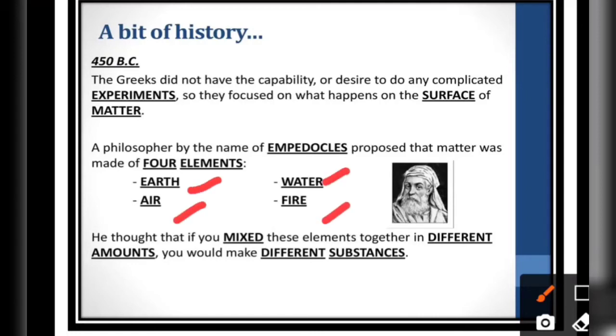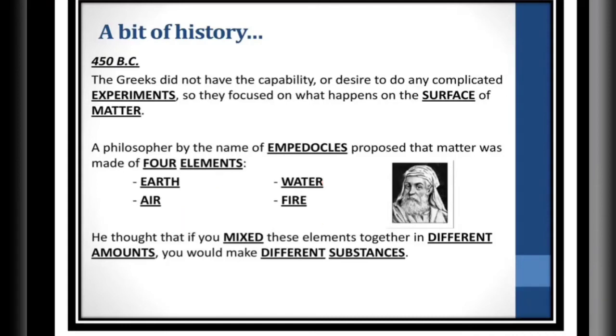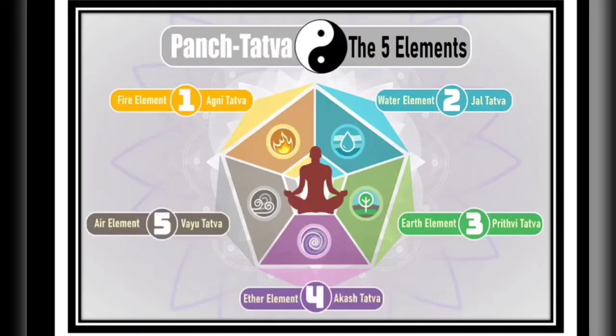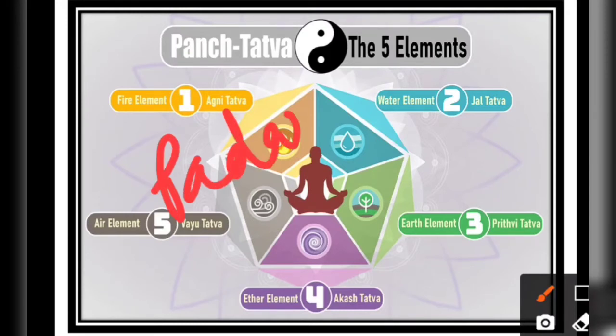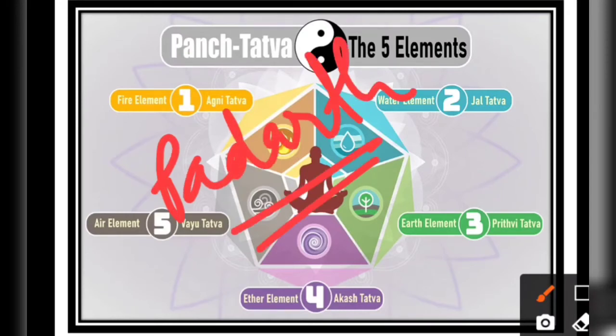After that, especially Empedocles, he thought that when we mix these elements together in different amounts, we can make different substances, right? Similarly, the ancient Indian philosophers said that all matter, which in Hindi we call padarth, whether a living thing or non-living thing,